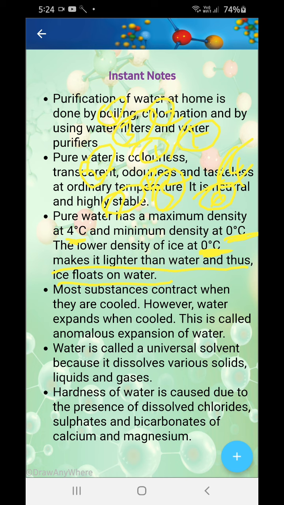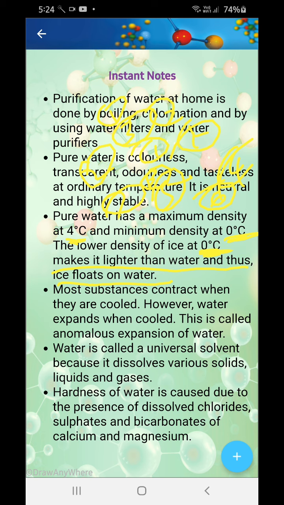What is water doing? Water expands when it is cooled from 4 degrees to 0 degrees. And from 0 degrees to 4 degrees, it contracts, and therefore 4 degrees is the highest density. Water is known as a universal solvent because it dissolves various solids, liquids and gases.